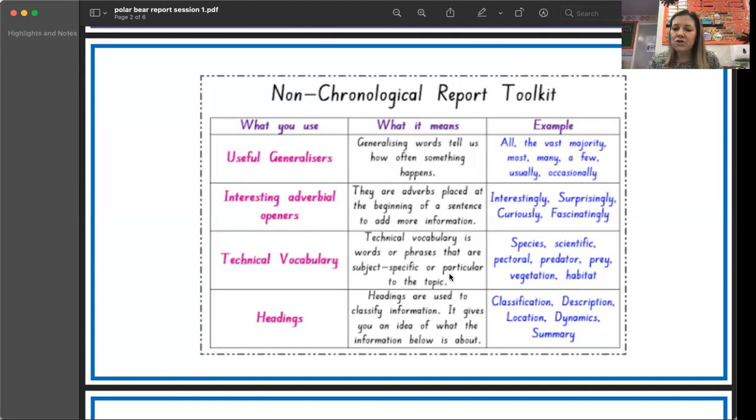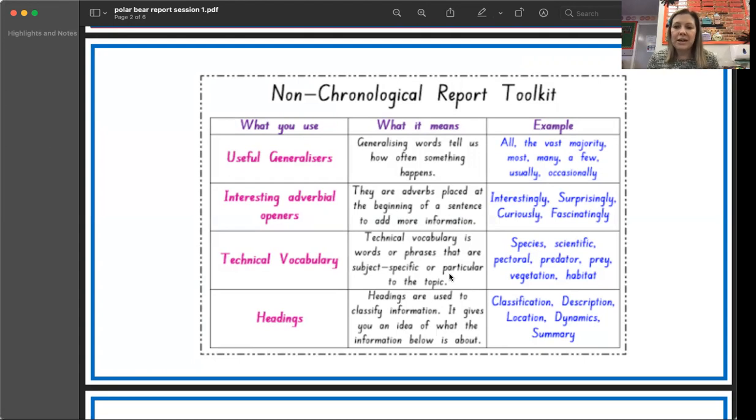So it's words like interestingly, surprisingly, curiously, fascinatingly, shockingly. There are lots of different words you can use for an adverbial opener. So it might be, interestingly, polar bears actually have black skin. Did you know that? So we can write things like that, and those words help to give it a really good effect, make it more interesting, and give more information to your sentences.